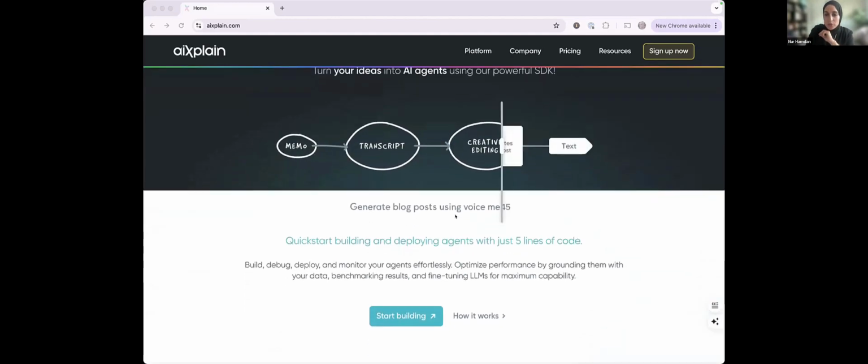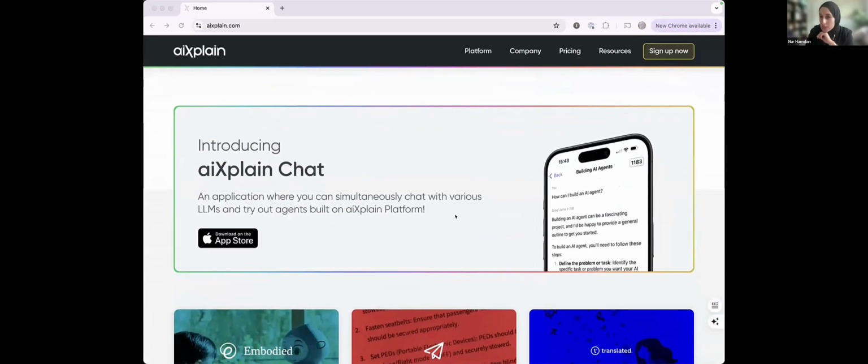Okay, so I'll skip over these parts. This is mostly if you're interested in building a use case with Explain, where Explain also provides consultation for you. And finally, here at the very end, AiXplain has an AiXplain chat app. If you go to your iOS marketplace, you can find that directly. You can download it, and you get a very generous quota of free messages over a bunch of large language models. Today it's only large language models that you can chat with. You can chat with OpenAI ones, you can chat with Anthropic, you can chat with Nova from AWS, you can chat with all of them.